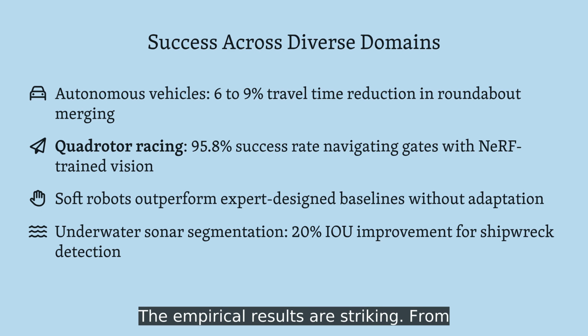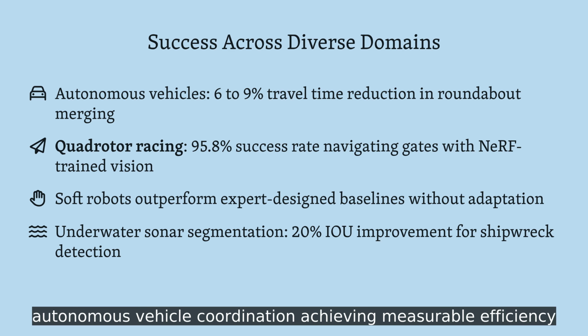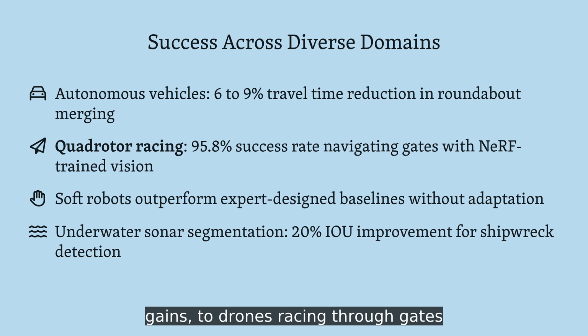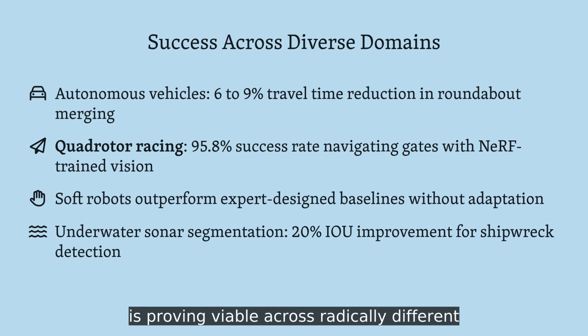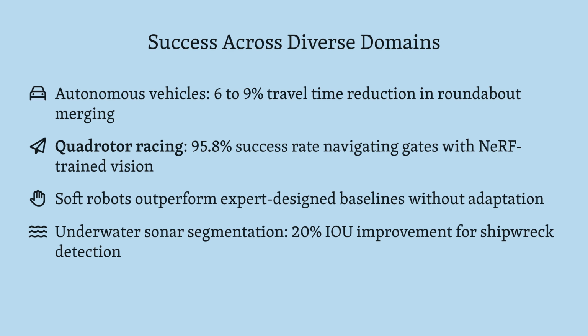The empirical results are striking, from autonomous vehicle coordination achieving measurable efficiency gains, to drones racing through gates with near-perfect accuracy, to deformable robots exceeding human expert performance. Zero-shot transfer is proving viable across radically different problem domains.